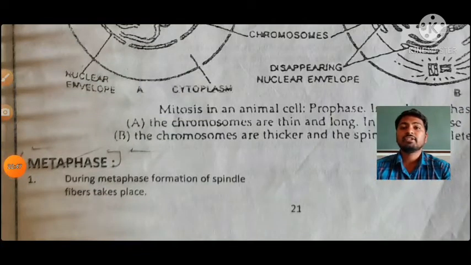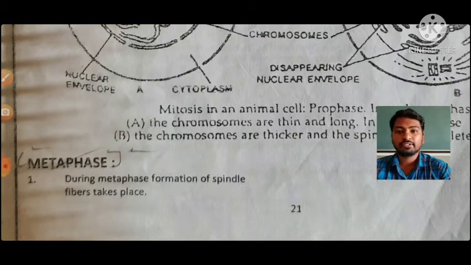And the second step in mitosis, that is metaphase. Some of the processes take place in the metaphase of mitosis. The first is the formation of spindle fibers during the metaphase.